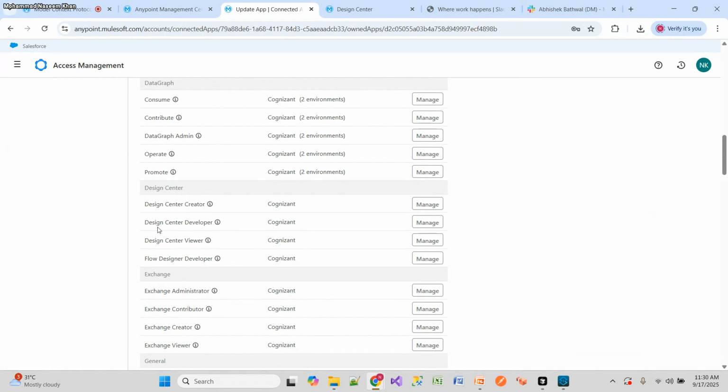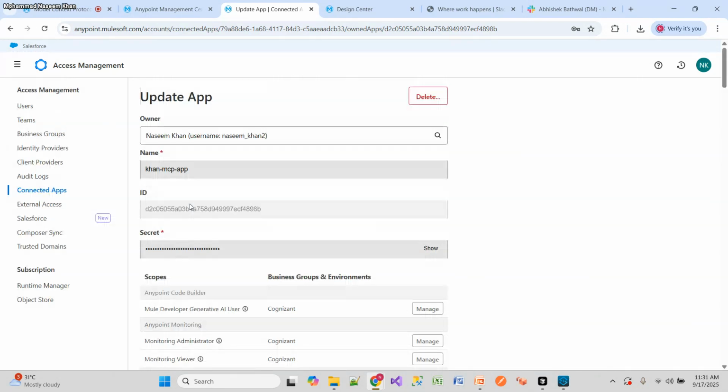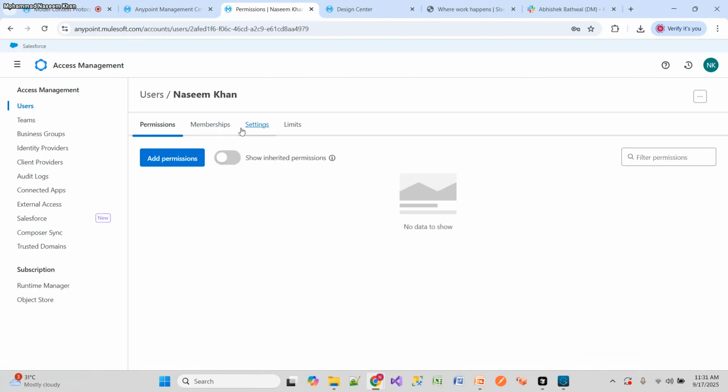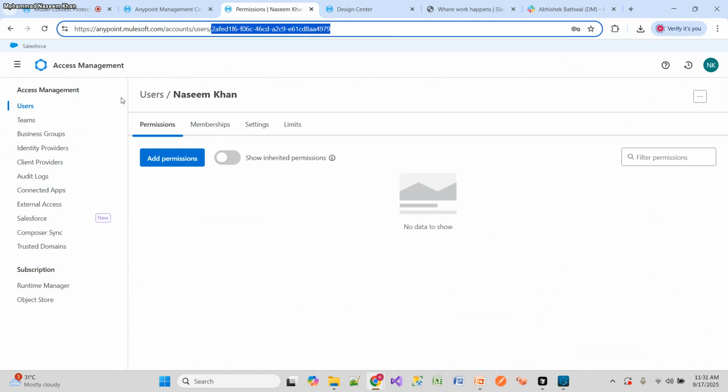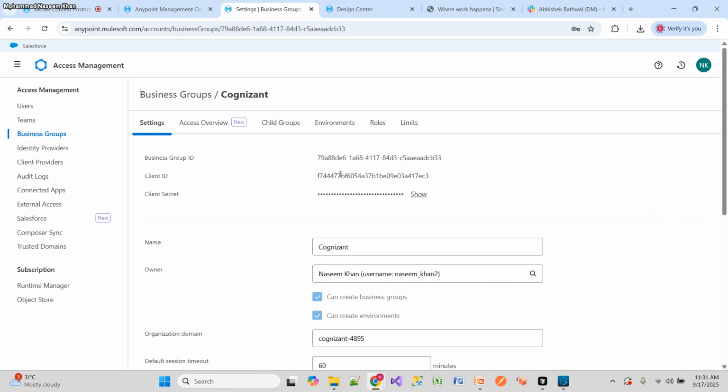In Design Center there are designer, creator, developer, viewer. So creator needs to be added. I have just added all the scopes. Once you have this, this client ID and secret you need to provide in the configuration. And how you will get the user ID, which we have passed in these headers? So this is the user ID, and the organization ID is again, yeah, business group. So this is the organization ID.